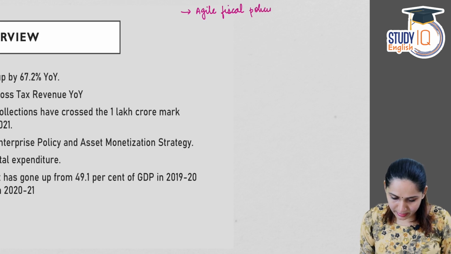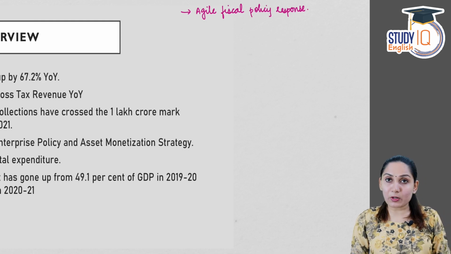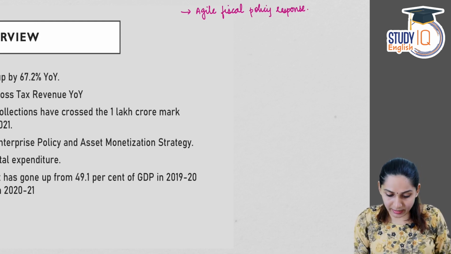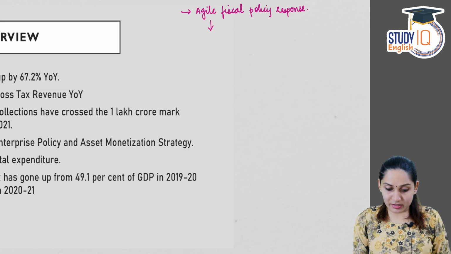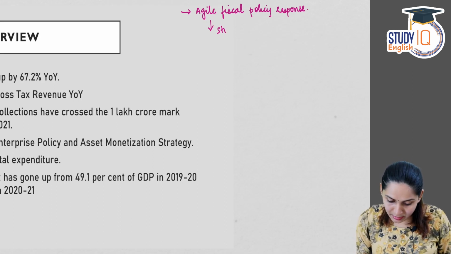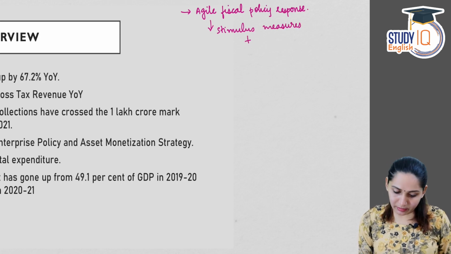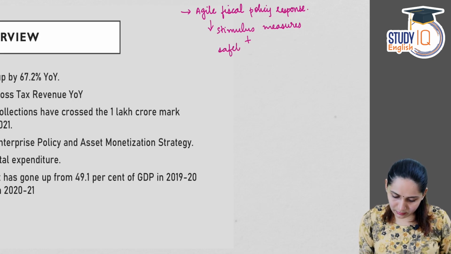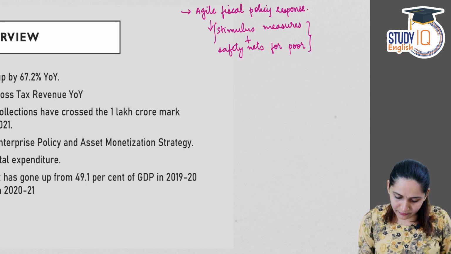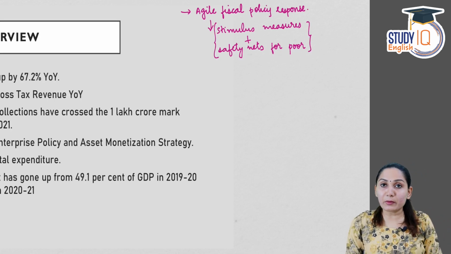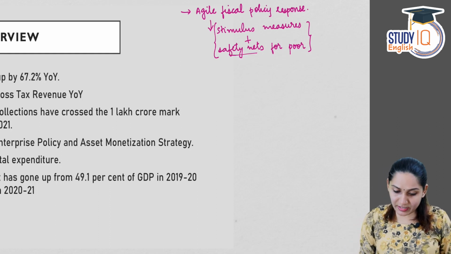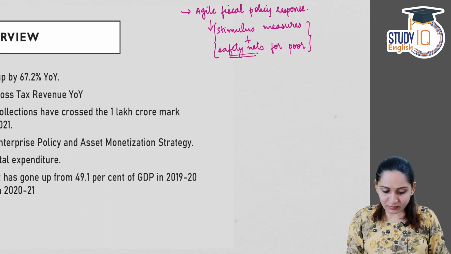The agile fiscal policy response adopted by the government was a mix of stimulus measures plus building safety nets for the poor. So it was a mix of stimulus response as well as safety nets, especially for the poor and the vulnerable.